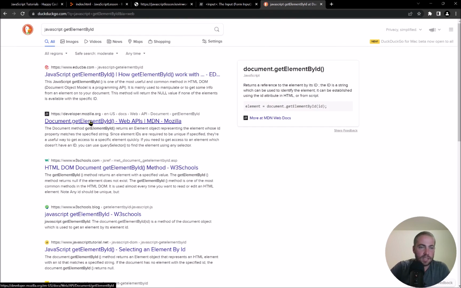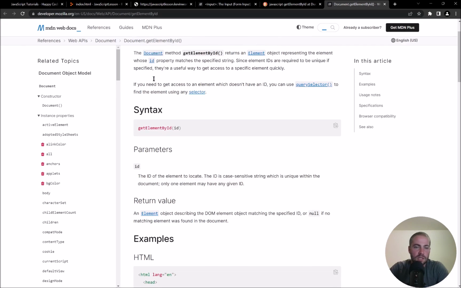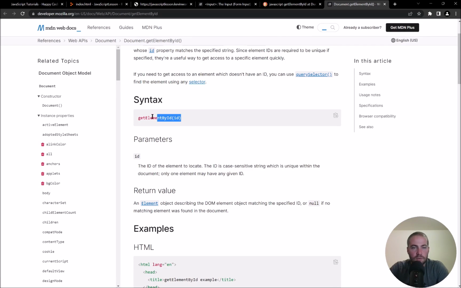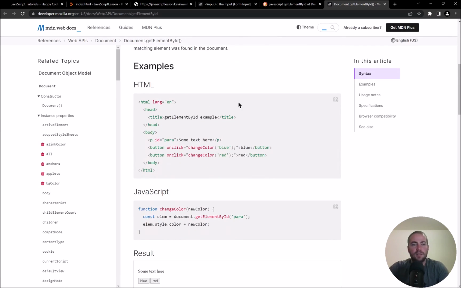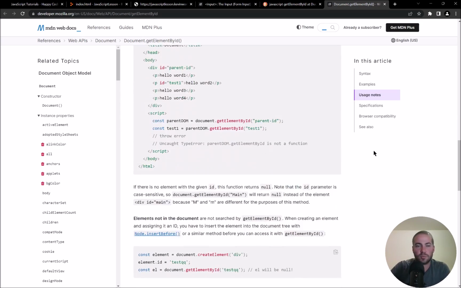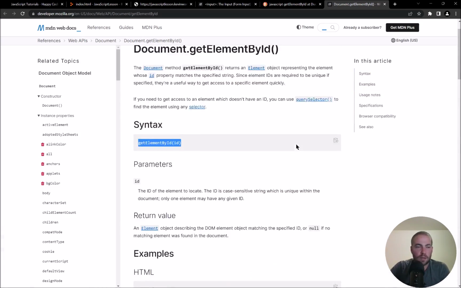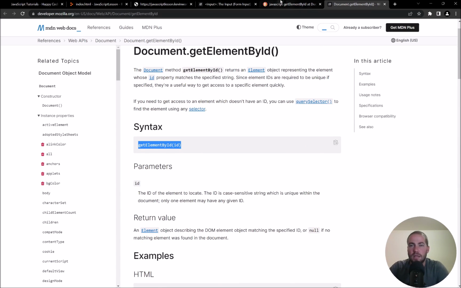So MDN is probably the best one there is. You can think of this as very similar to the p5 reference page, where it gives you the syntax and then tells you more about how to use it. You'll have information about the different parameters it'll take and examples. And so this is one place you can go to get more information.